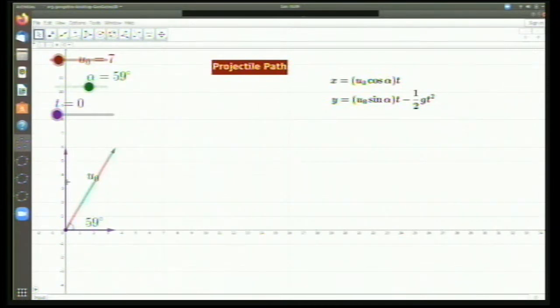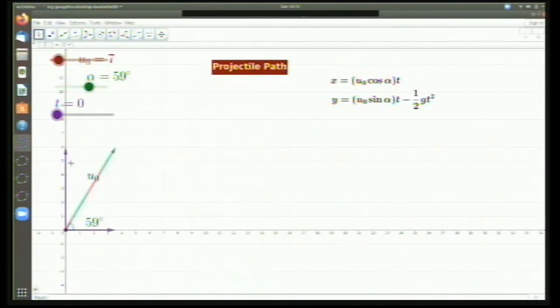Now, suppose I want to know how far this is going at a particular time t. If I know the velocity, I simply multiply with time to get the position. So u0 cos alpha multiplied with t gives the x component. Similarly, in the y direction, my velocity is u0 sin alpha, so I'll multiply with t.